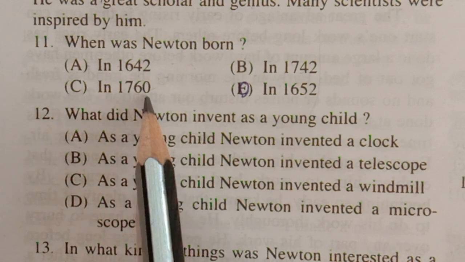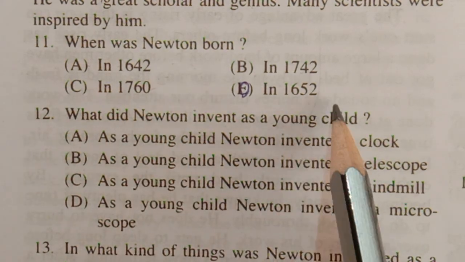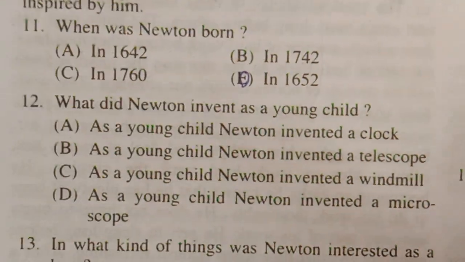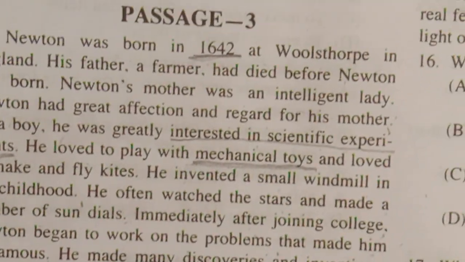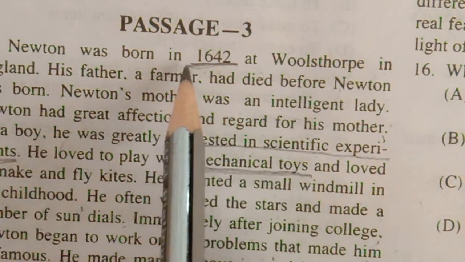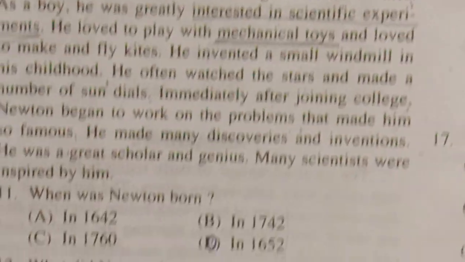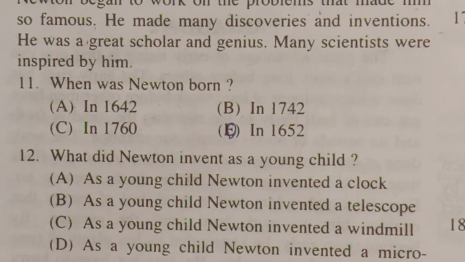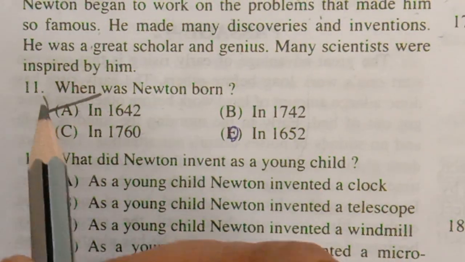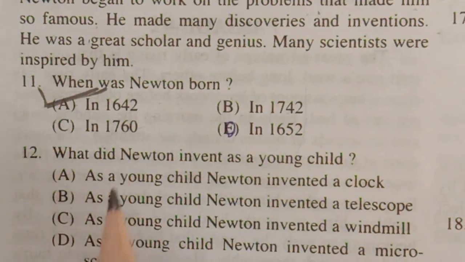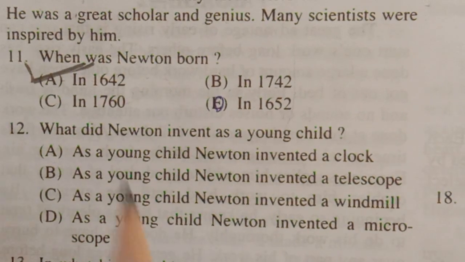In 1760, third option. In 1652, fourth option. So I will show you. You can see here, I have marked it: Newton was born in 1642. Now you can get this answer easily. He was born in 1642. Like this we have to catch the answers.